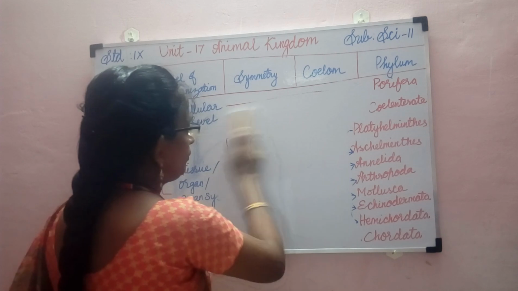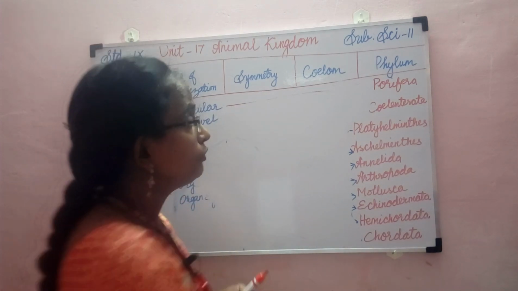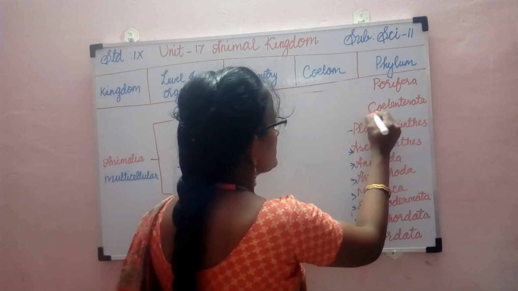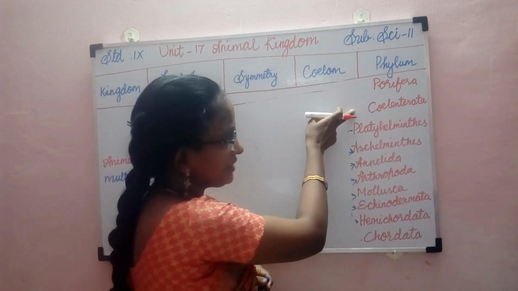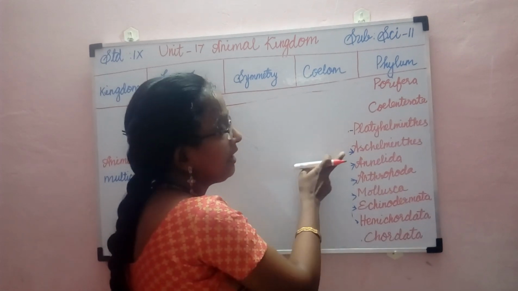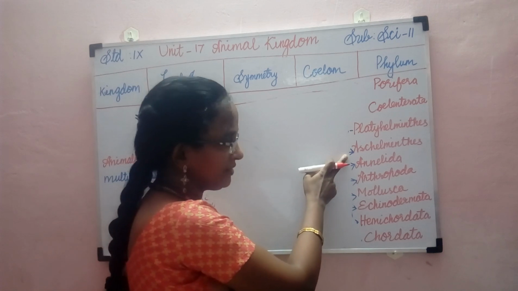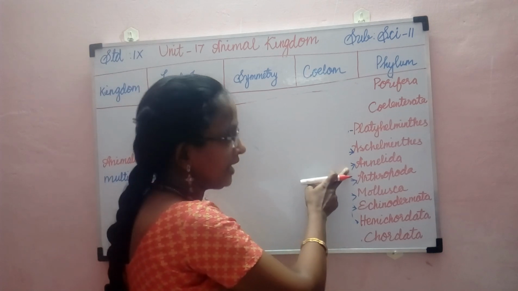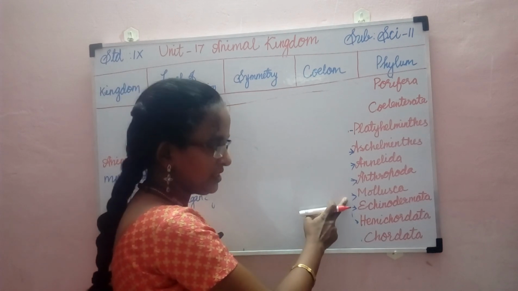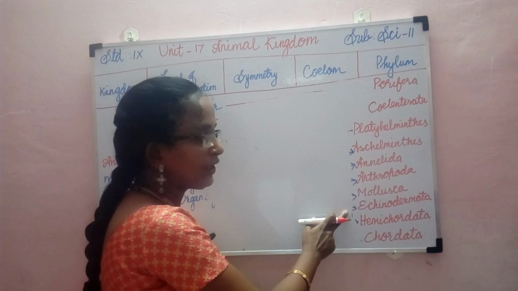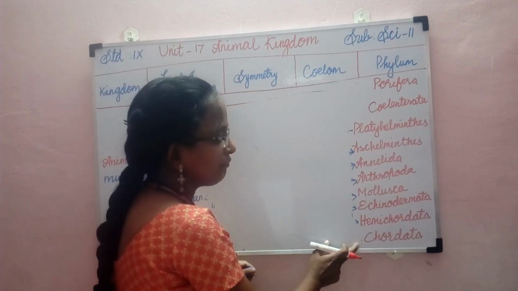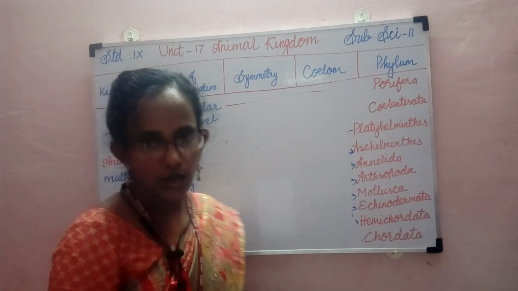So I'll read one more time for you. The first one is phylum Porifera, and the second one is phylum Coelenterata, then phylum Platyhelminthes, phylum Aschelminthes, phylum Annelida, phylum Arthropoda, phylum Mollusca, phylum Echinodermata, phylum Hemichordata, and then finally phylum Chordata.